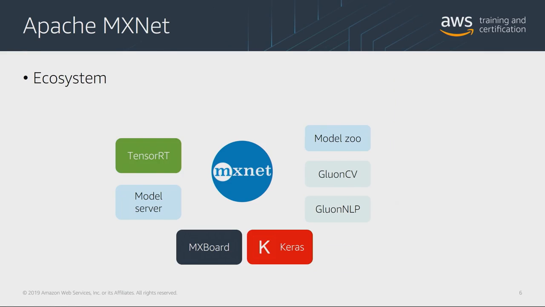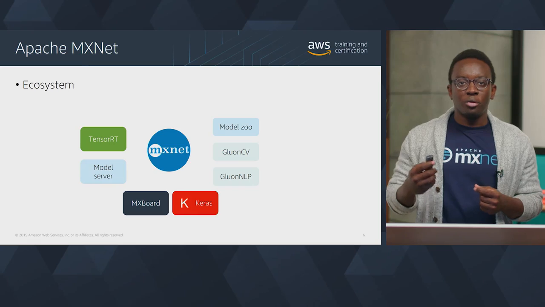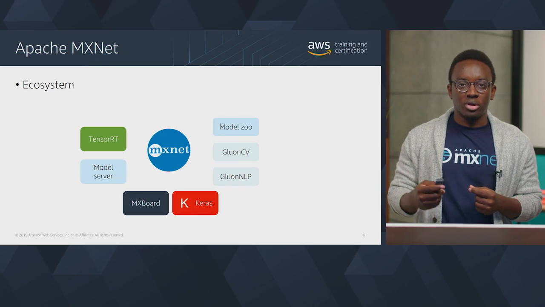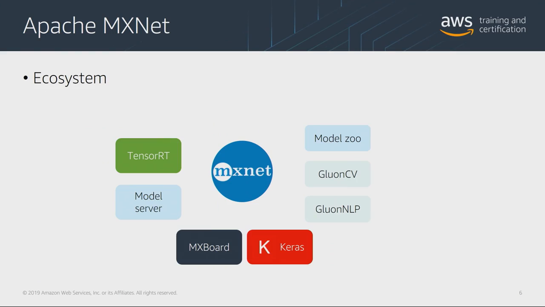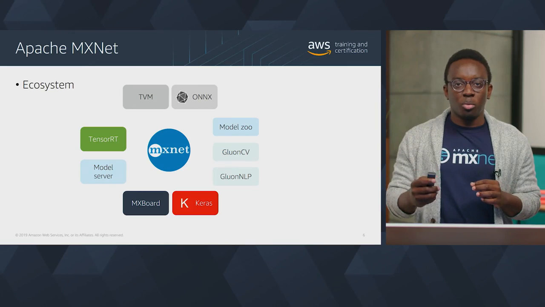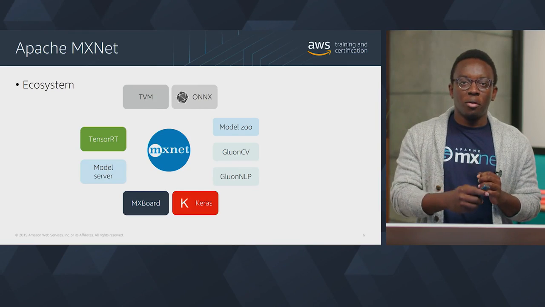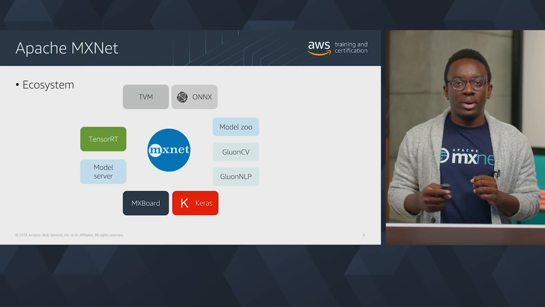TensorRT is a deep learning inference optimizer by NVIDIA for high-throughput inference on deep neural networks. It is tightly integrated with the MXNet library and can be used by MXNet models. TVM, mentioned earlier, is an open source tool that helps model deployment on various hardware environments, while achieving impressive acceleration during inference. ONNX is an ecosystem for interchangeable AI models. MXNet has significant support for converting MXNet models from and to the ONNX open format.